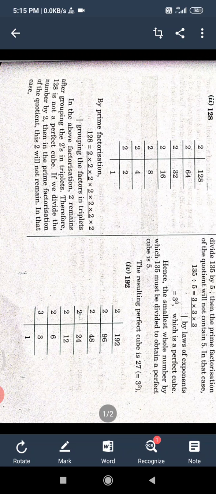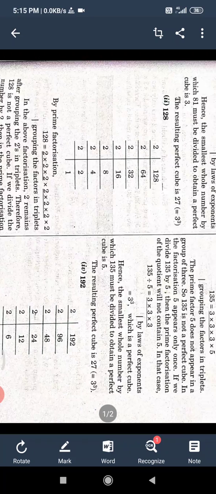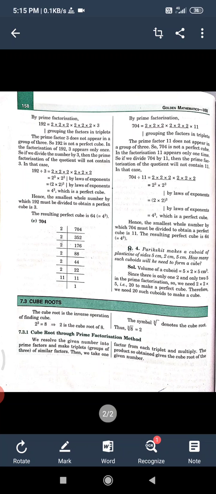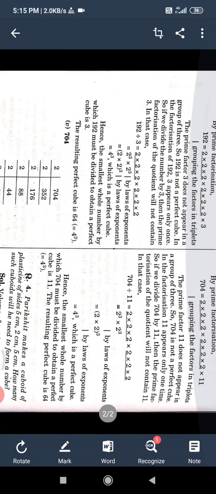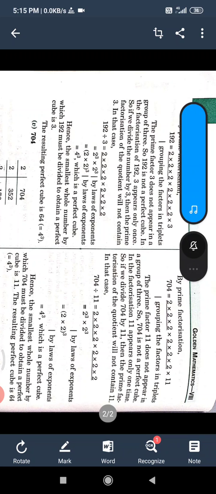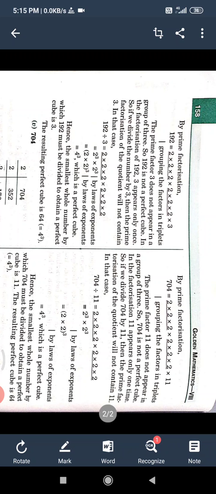Now 3 here, so not possible by 2. So 3 ones are 3. Now making the group, here by prime factorization, 192 equals 2 cube multiply 2 cube multiply 3. So here are the triplets of 2 twice, but one 3 is the extra.